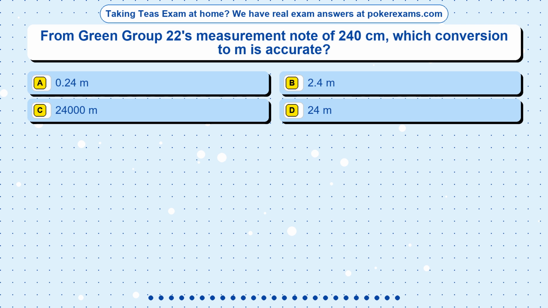Question 11. From green group 22's measurement note of 240 centimeters, which conversion to m is accurate? Option A, 0.24 m. Option B, 2.4 m. Option C, 24,000 m. Option D, 24 m.